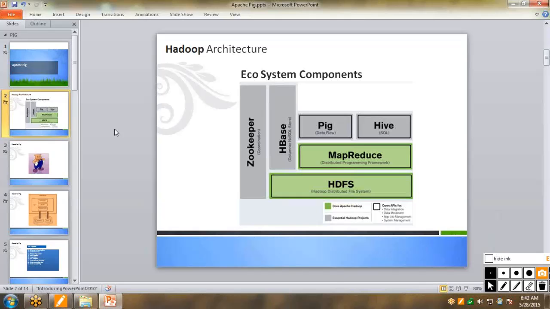What is the path I used in the Hive basics? Local, user practice. Okay, this is the one I'm using. Hive. So let us use a different path for this. So remove the Hive and put the Pig path here. I'll be sharing with you Pig and emp. This path you have to create.